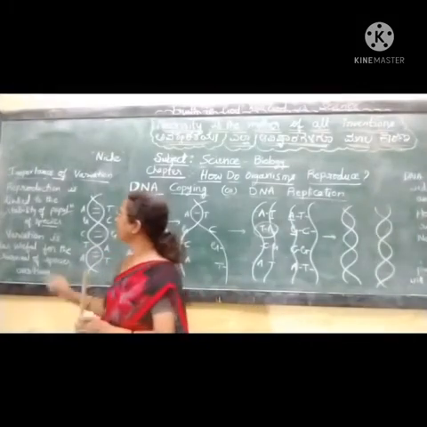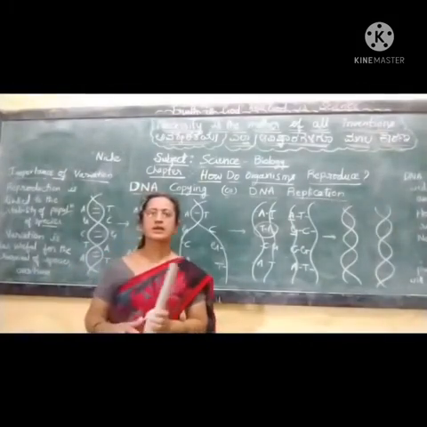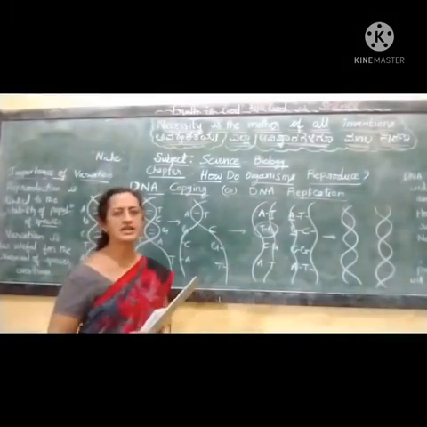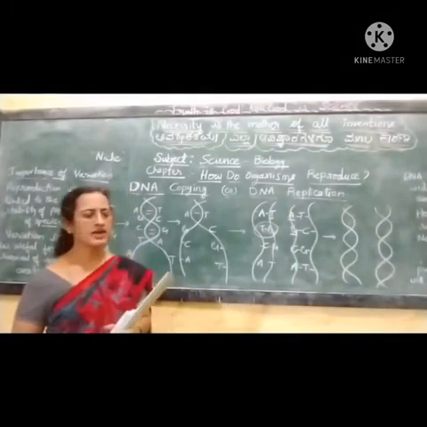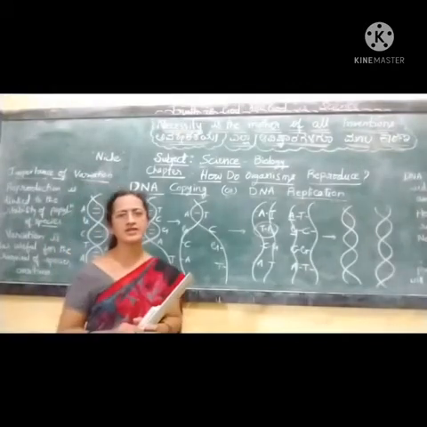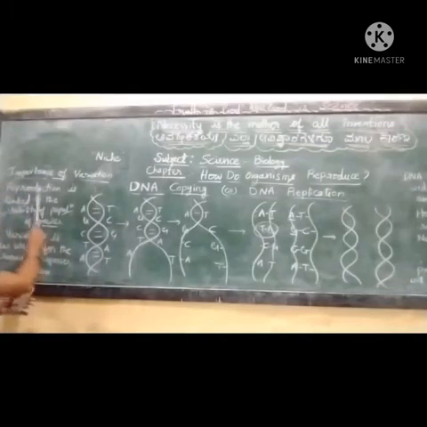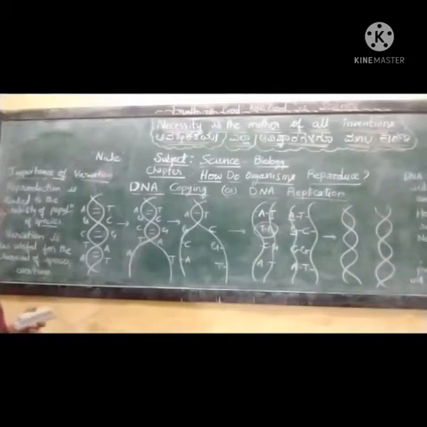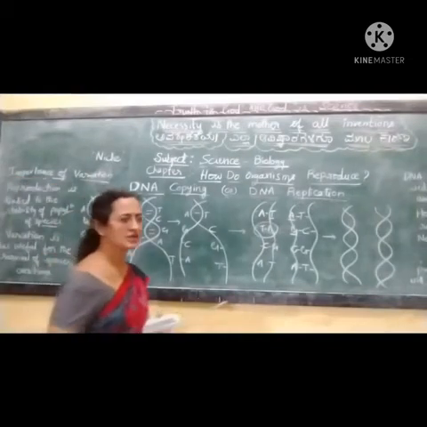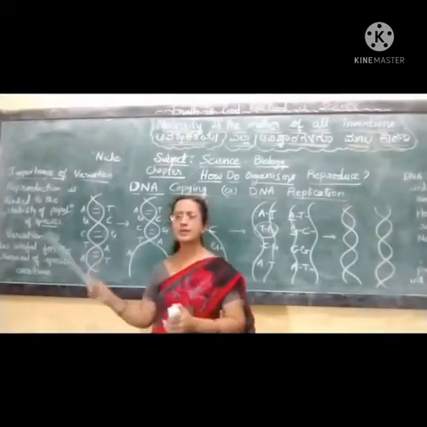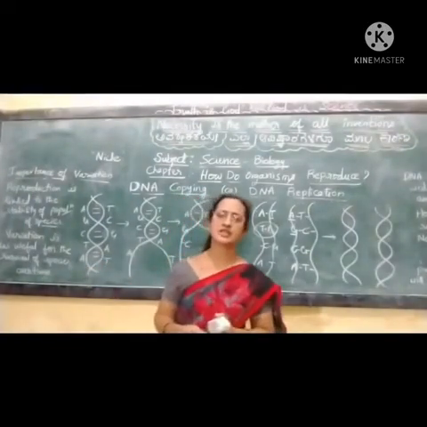Here another thing can be noticed. See what happens because of these variations. These variations always have some importance. That is what we are learning in the heading, importance of variation. Reproduction is linked to the stability of the population of species.